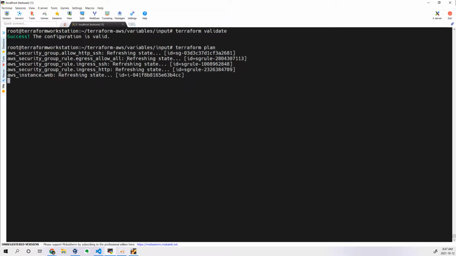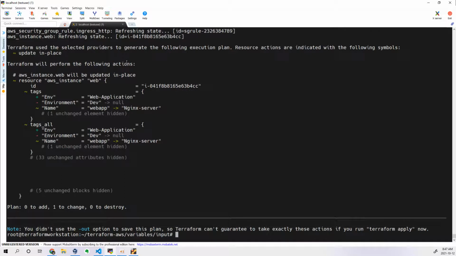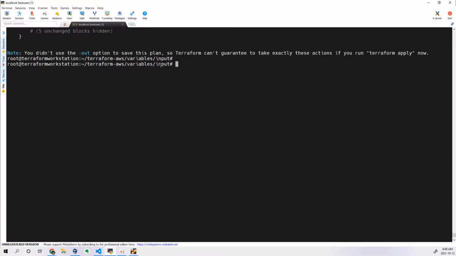So try not to use locals frequently. Why? Because if you write your values here in the variables and somewhere else, you will get confused. As per best practice, it is recommended to use locals as little as possible, only when it is required, like in this situation with tags, the common tags which I want to add for all the resources which I manage. Then I need to use the common tags with the help of locals. So now if I apply, all these tags will get applied.